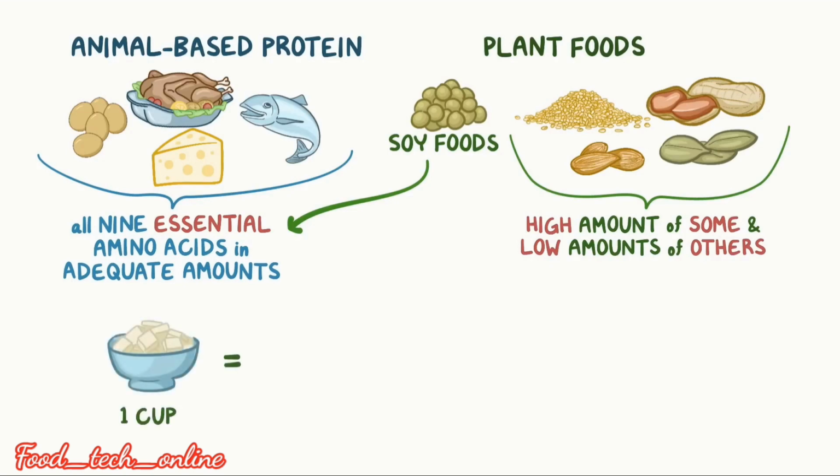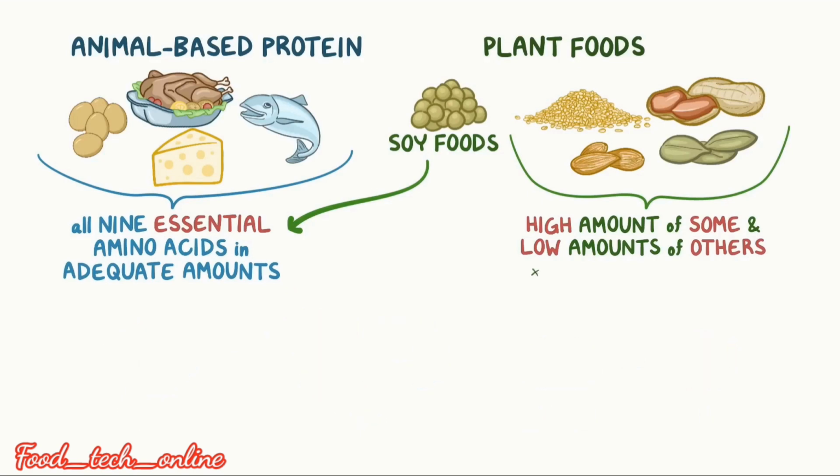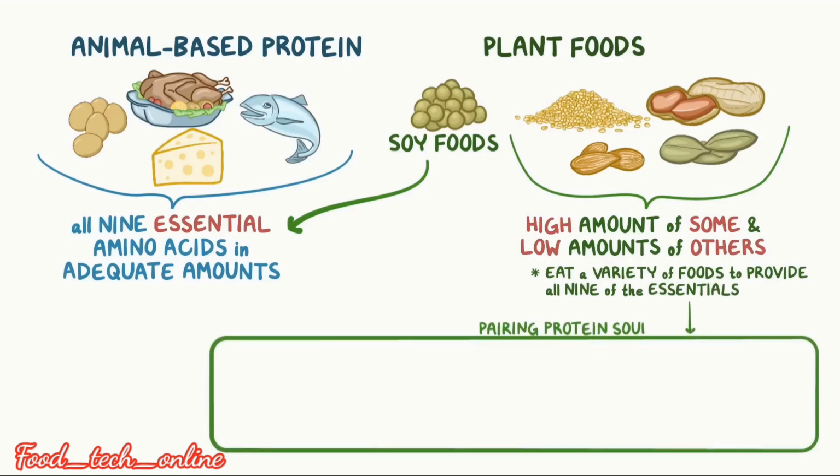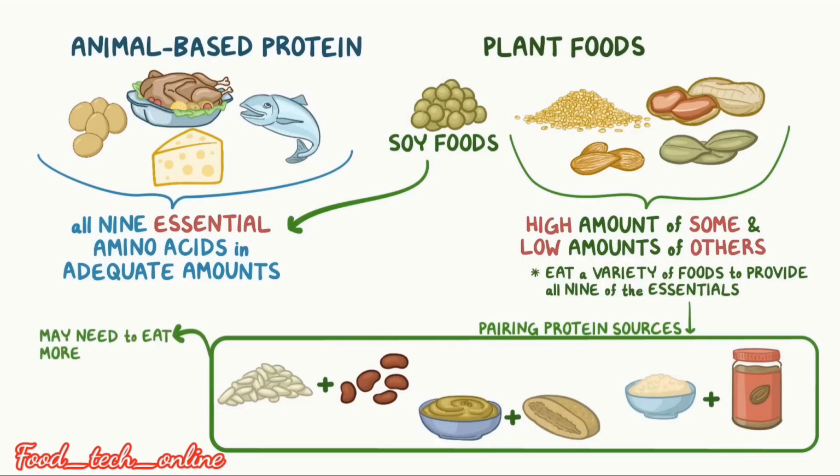One cup of paneer is equal to 3 oz of meat, and 1/2 cup of peanuts is equal to or greater than an egg. Eat a variety of foods to provide all essential amino acids, pairing plant foods with a protein source. This pairing of protein sources may need more eating to provide the 9 essential amino acids for the body.